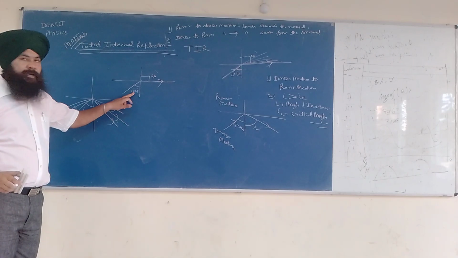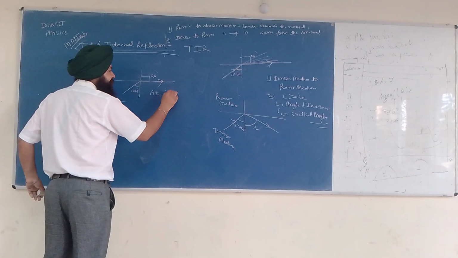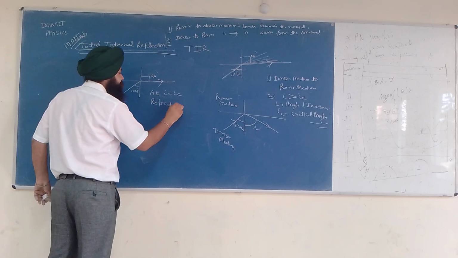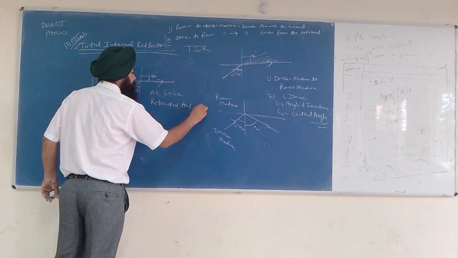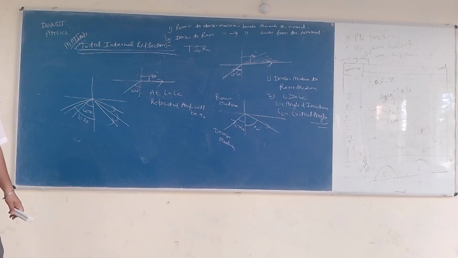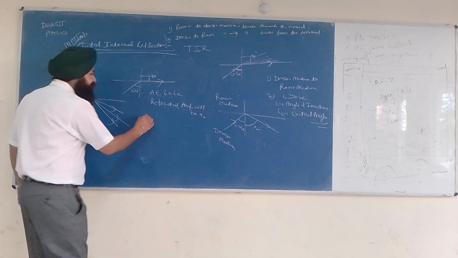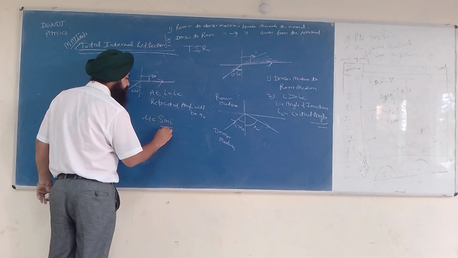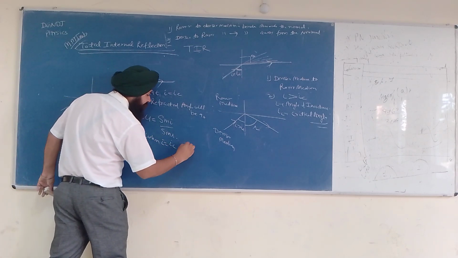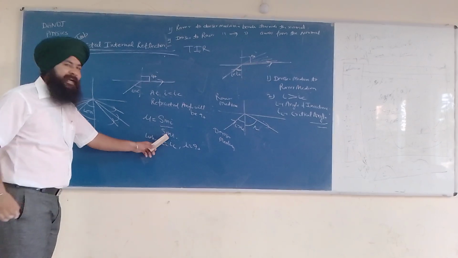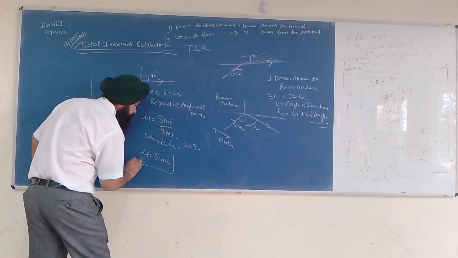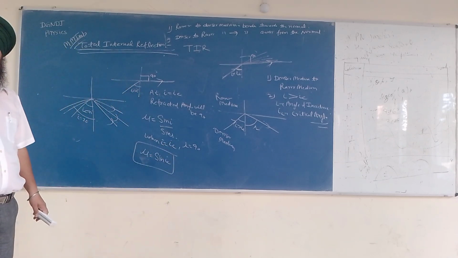At critical angle, at I equal to IC, this refracted angle will be 90. Mu is equal to sin I upon sin R. When I is equal to IC, R will be 90. And what is sin 90? It is 1. So it means mu is equal to 1 upon sin IC.